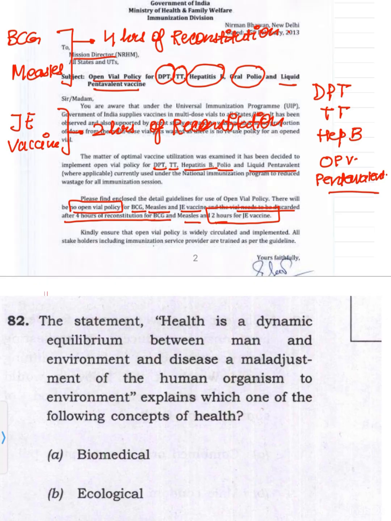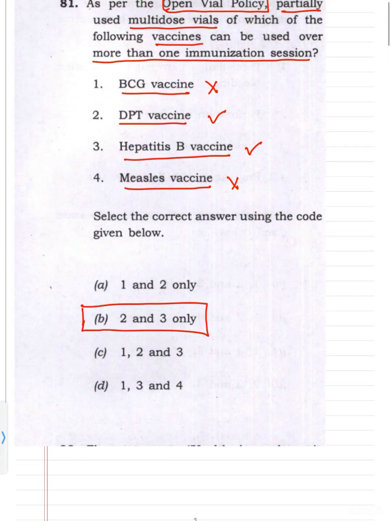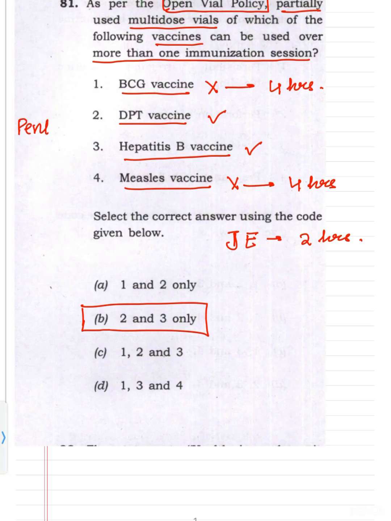So coming to question again, BCG vaccine, no, you have to use it within 4 hours of reconstitution. Measles vaccine, you have to use it again within 4 hours of reconstitution. And one more is Japanese encephalitis vaccine, which you have to use within the 2 hours. What other vaccines can you use it in? Pentavalent, and oral polio virus. So this is about the 81 question.